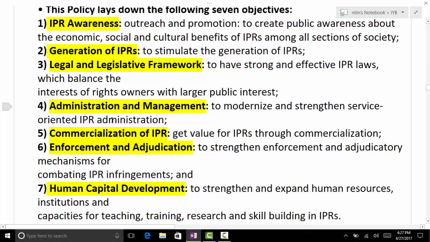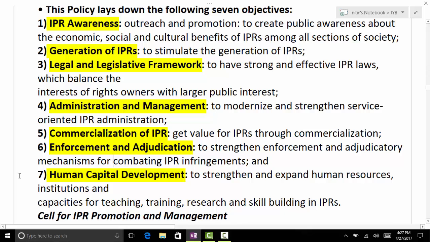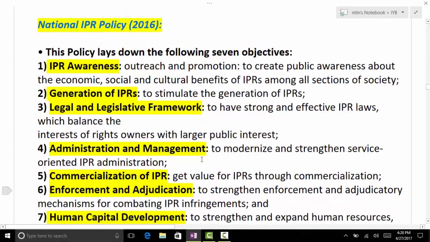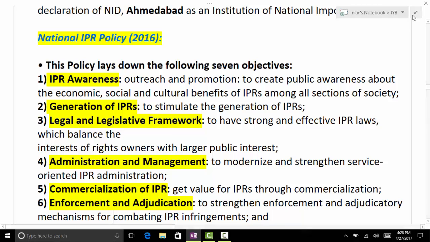Then administration management, commercialization as well. Now once IPR is generated, there is commercialization of that, so that the inventor, the owner of that IP should get benefit out of it. Enforcement and adjudication, to bring a mechanism for combating IPR infringements. Then human capital development, to strengthen and expand human resources, institutions and capacities for teaching, training, research and skill building in IPRs. So 7 objectives these are.